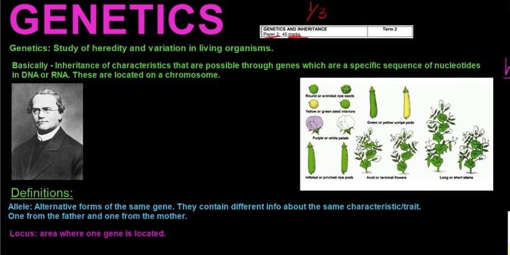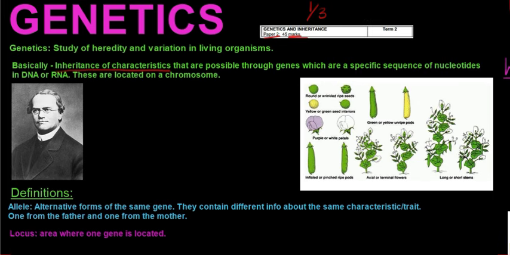We're looking at it at a very basic level now with the matric syllabus, but these basics you will carry on if you go study further in university and you do genetics. If you understand this, you'll be fine then. So what is genetics? It is the study of heredity and variation in living organisms. So basically what that means, it is the inheritance of characteristics that you'll get from your parents because of their